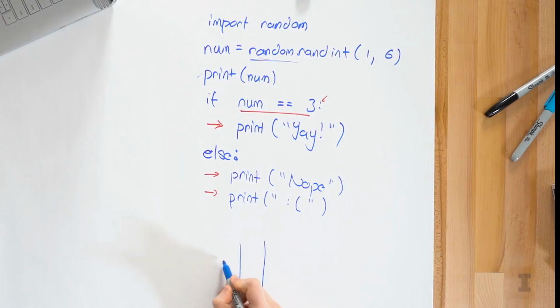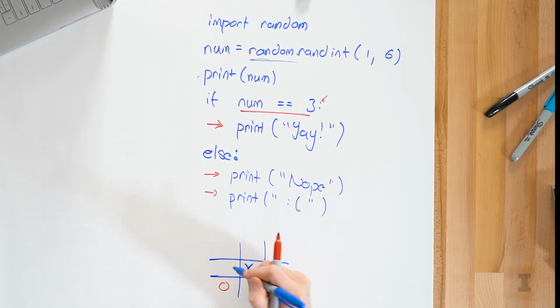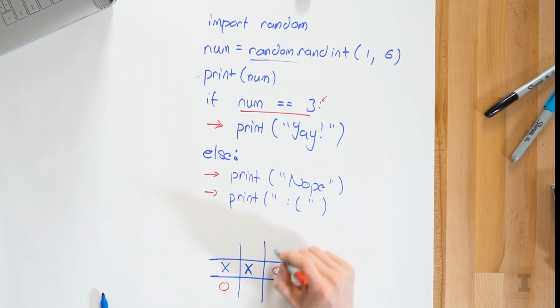For example, in a game of tic-tac-toe, if we have some results on this board already, we cannot make a valid move where there's already an X or an O. So a condition we might have is checking whether or not there's already something filled in that board. So then our probability can't simply be choose any value, but it's choose any blank value.